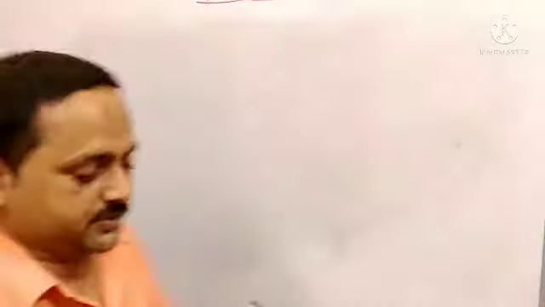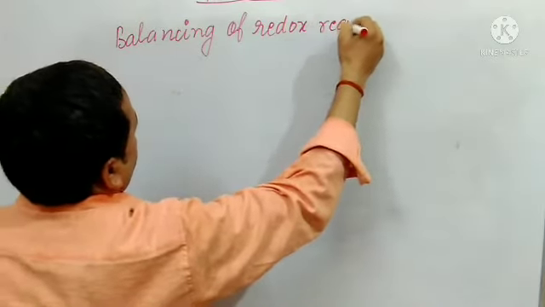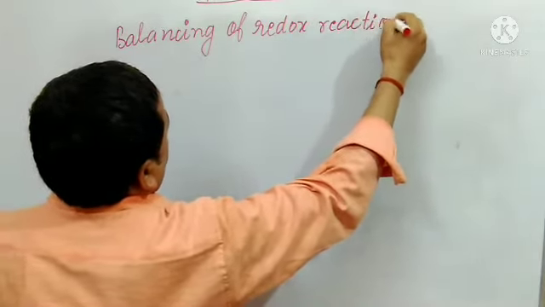Balancing of a redox reaction. Okay, there are two methods by which we can balance our redox reaction. What? First is the oxidation method, and second is the half reaction method. What is half? I will tell, not the full, half.